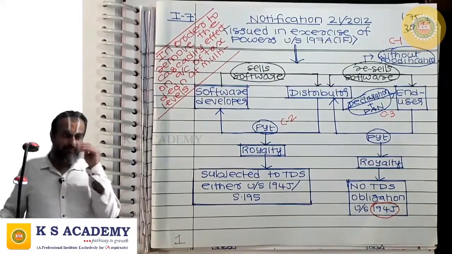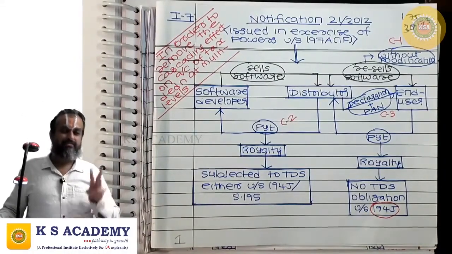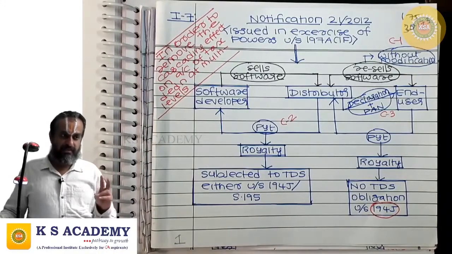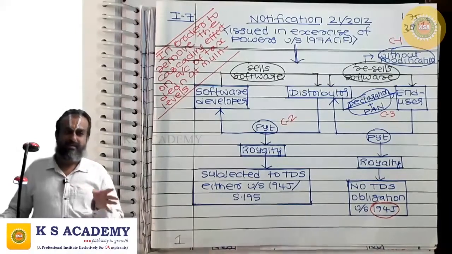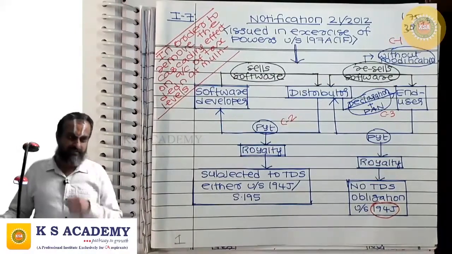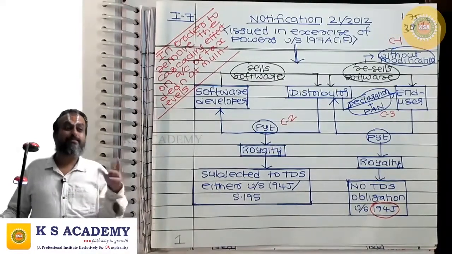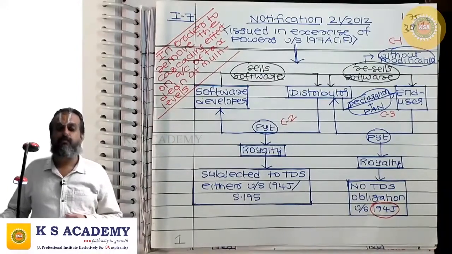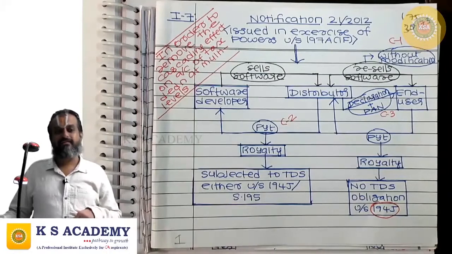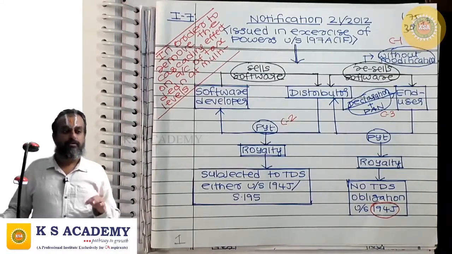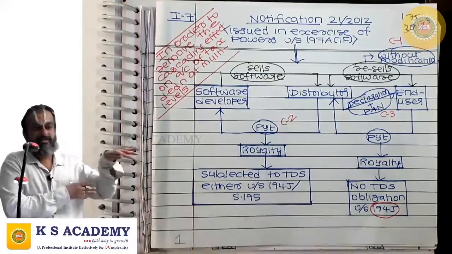So that means from the tenant, you will be getting three things: fee, GST, and reimbursement of out-of-pocket expenses. One thing is clear, on the GST there is no TDS. But on the reimbursement of out-of-pocket expenses, does the client have TDS obligation? The answer is no, if it is mentioned separately, through a separate bill.